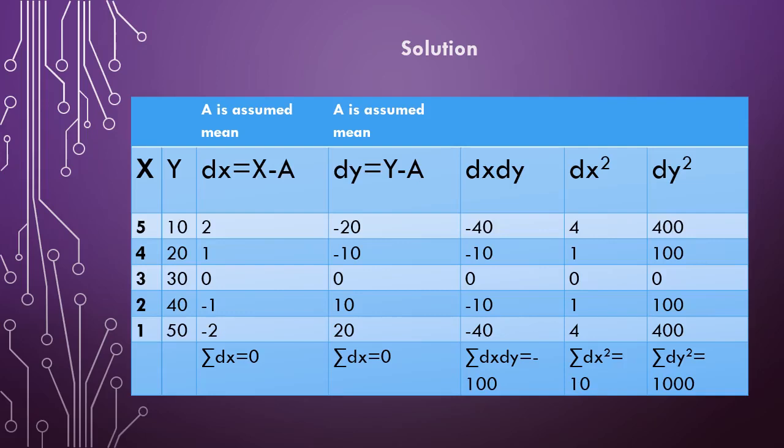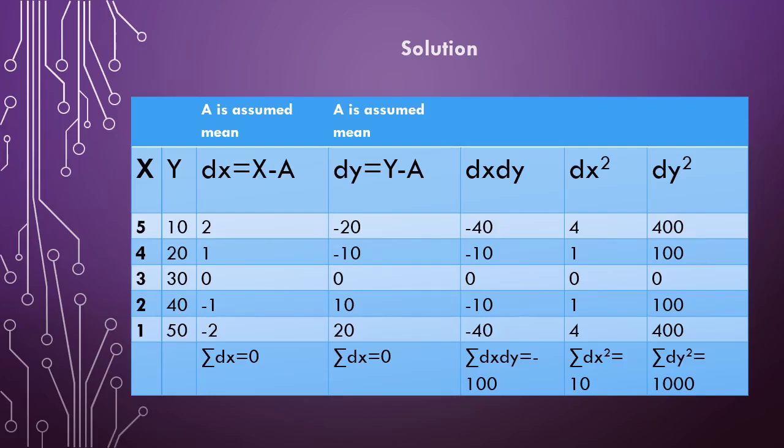Next, the product of dx dy. 2 into minus 20 is minus 40, 1 into minus 10 is minus 10, 0 into 0 is 0, minus 1 into 10 is minus 10, minus 2 into 20 is minus 40. The summation of dx dy is equal to minus 100. That is, the sum of all these values will yield minus 100.